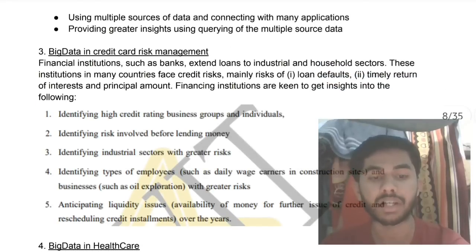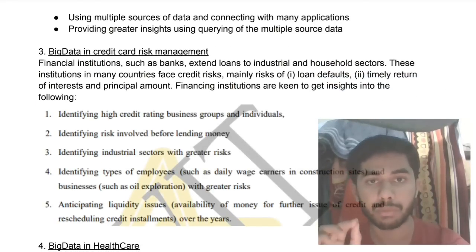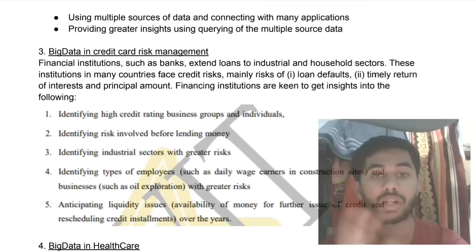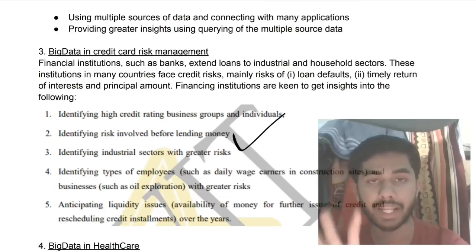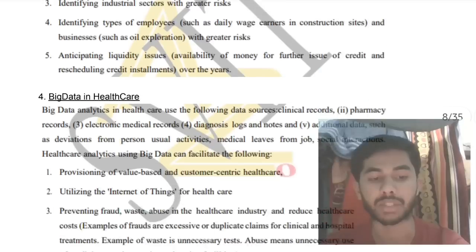Then we have credit card risk management. Identify the persons who are rich and they don't pay money in time. Those are the persons who will take the money and go away, or the persons who are having the greater risk of not paying. What are their backgrounds? All these things are stored in the big data, and it's used in the analysis of credit card risk management.